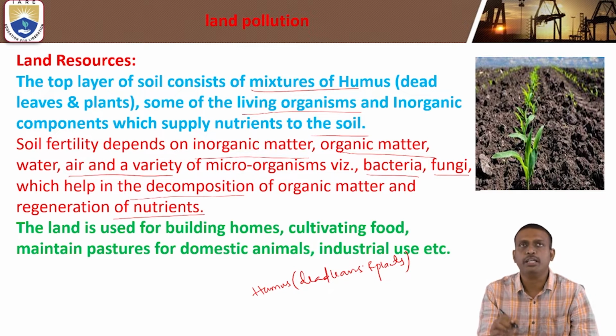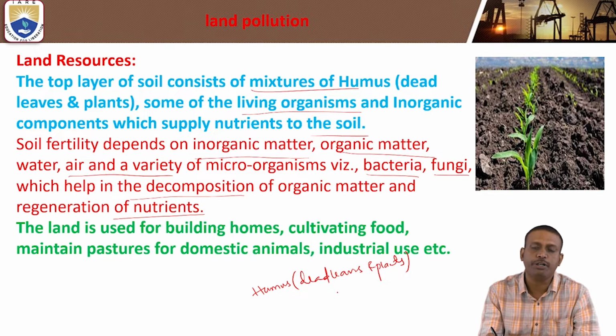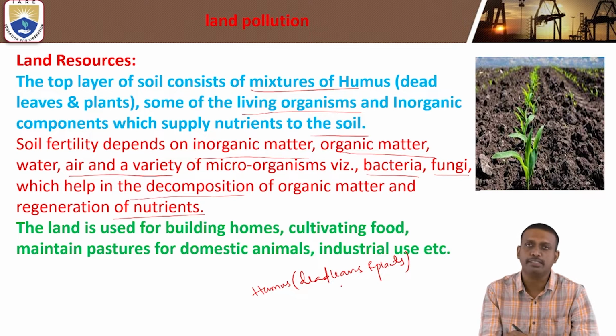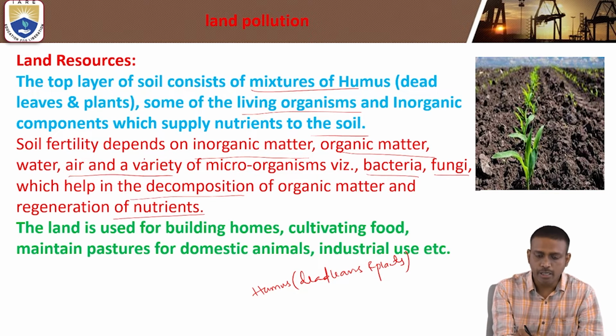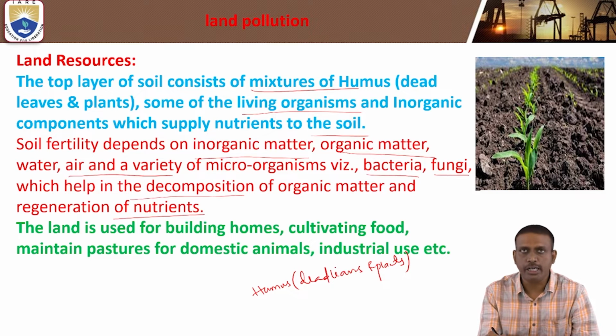What actually is humus? The topmost layer of the soil consists of humus, which is nothing but the dead leaves and plants, and it also contains some living organisms or inorganic components which supply nutrients to the soil. What is soil fertility? Soil fertility depends on inorganic matter, organic matter, water, air, and a variety of microorganisms, bacteria, and fungi, which help in the decomposition of organic matter and the regeneration of nutrients.